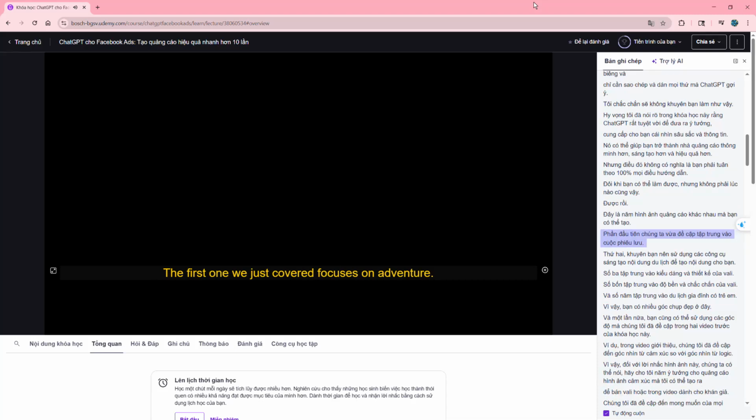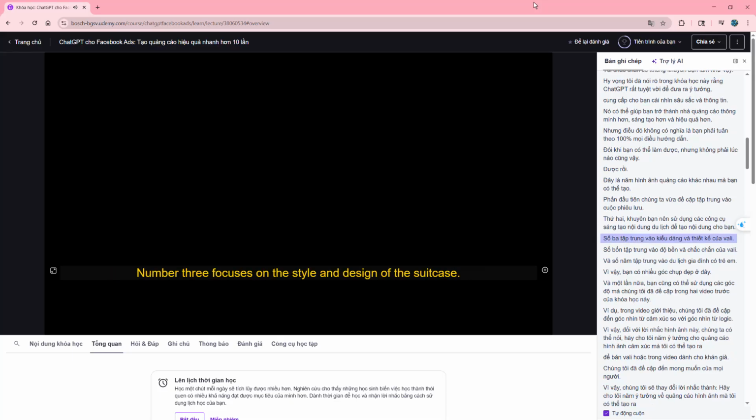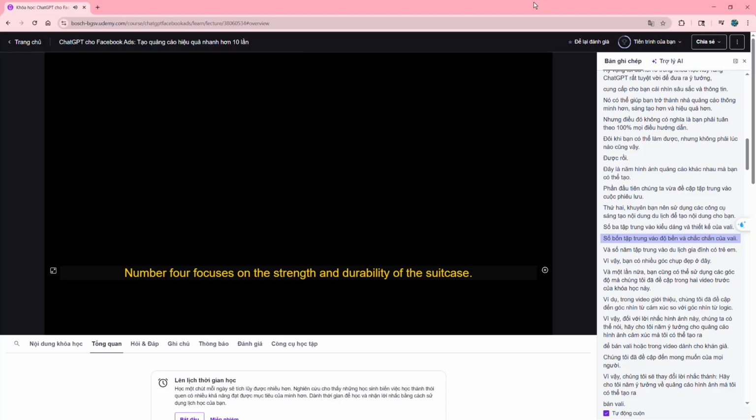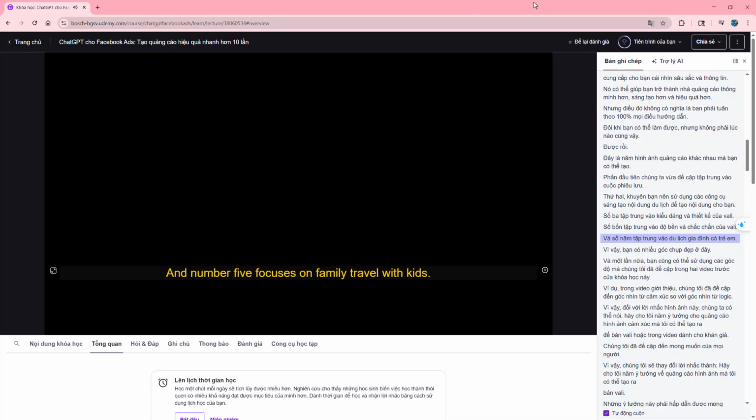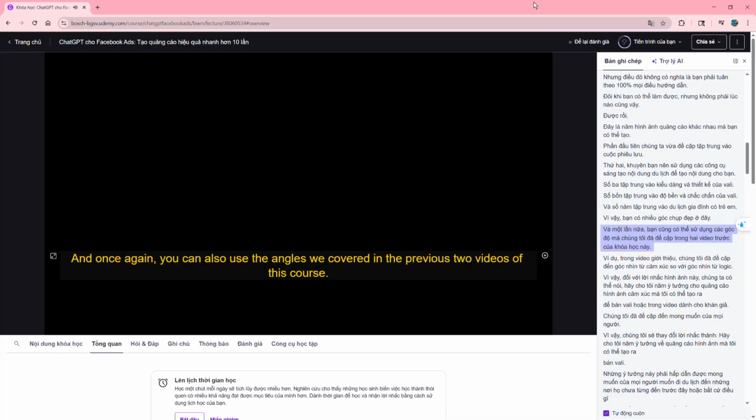The first one we just covered focuses on adventure. Number 2 recommends using travel creators to create content for you. Number 3 focuses on the style and design of the suitcase. Number 4 focuses on the strength and durability of the suitcase. And number 5 focuses on family travel with kids. So you've got a nice variety of angles here, and once again, you can also use the angles we covered in the previous 2 videos of this course.